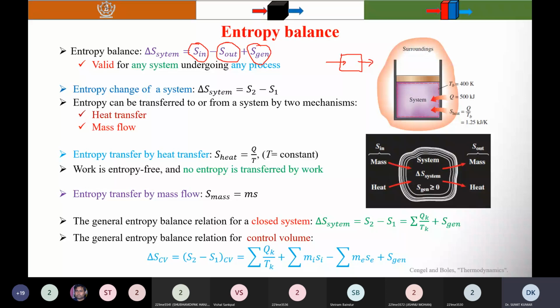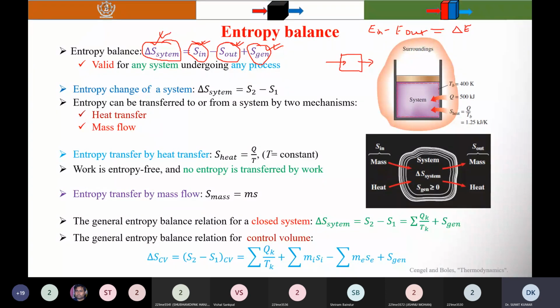When I discussed energy, I wrote energy in minus energy out, and there is nothing called energy generation, that is equal to your saving. Here the saving is your change in entropy within the system. This one is the deposit, this one is the withdraw, this is the interest given by the bank, that is the entropy generation, and this is your saving.